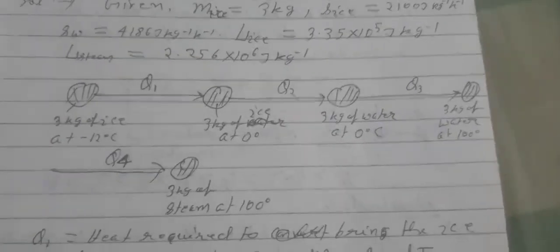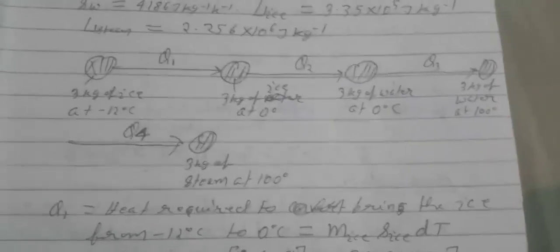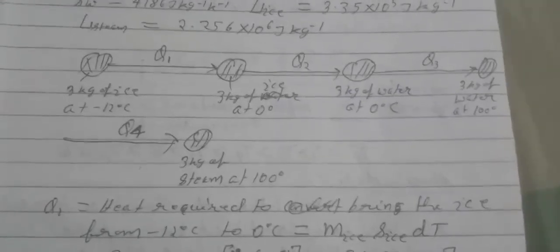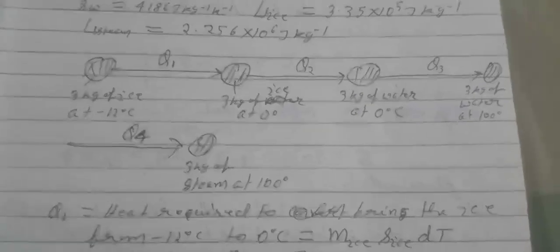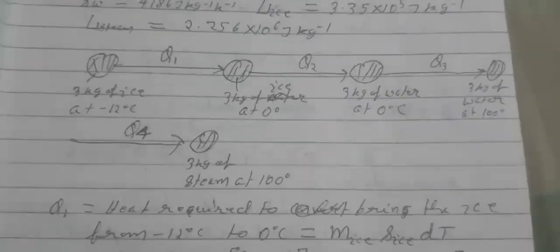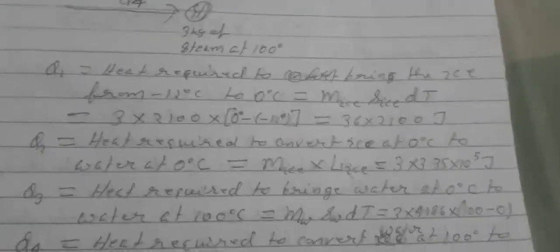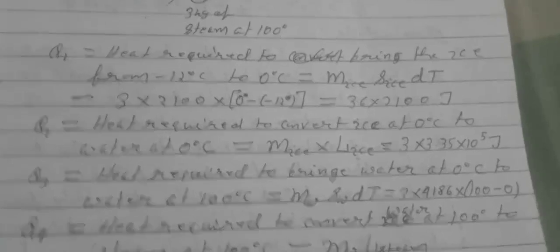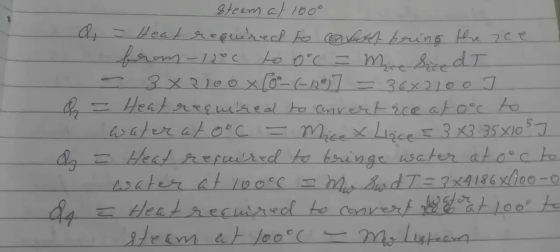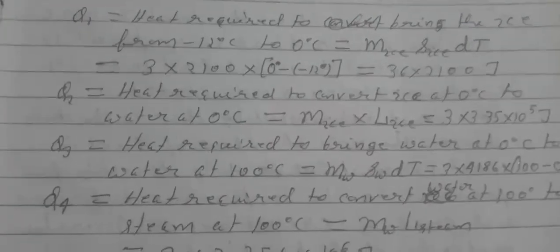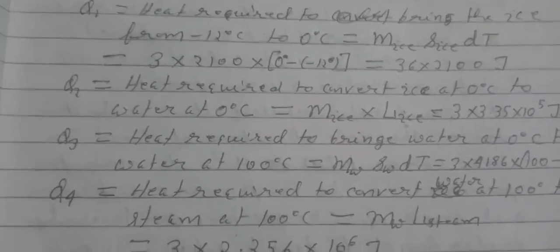and in this process Q3 heat is taken. Again, water at 100 degrees Celsius converts into 3 kg of steam at 100 degrees Celsius, and this process is done with addition of Q4 heat. So we have now Q1 equal to the heat required to bring the ice from minus 12 degrees Celsius to 0 degrees Celsius, m ice into s ice into dT, equals 3 into 2100 into (0 minus (minus 12)), equals 36 into 2100 joule.